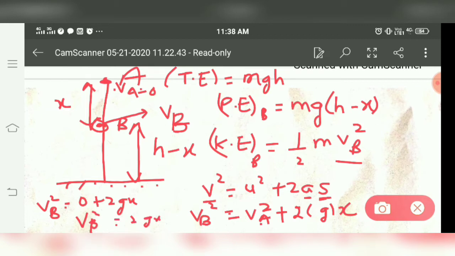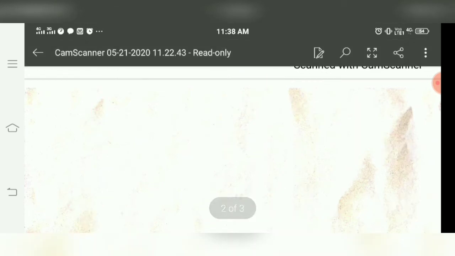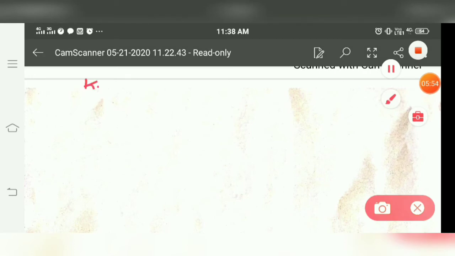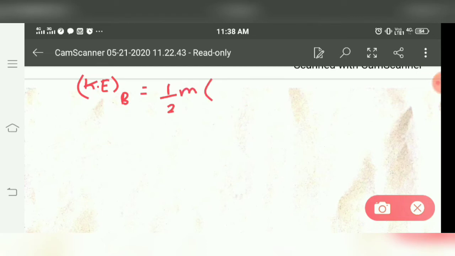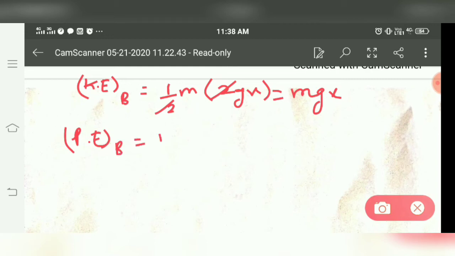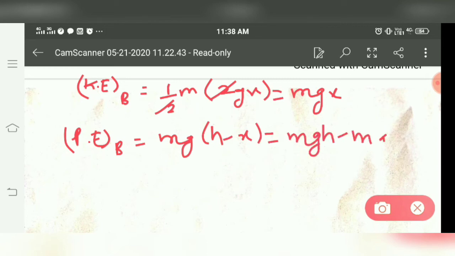By placing the value of vB square here, we get half m into 2gx. 2 gets cancelled with 2, so kinetic energy at point B is mgx. And potential energy at B is mg(h minus x). If we open the bracket, that is mgh minus mgx.